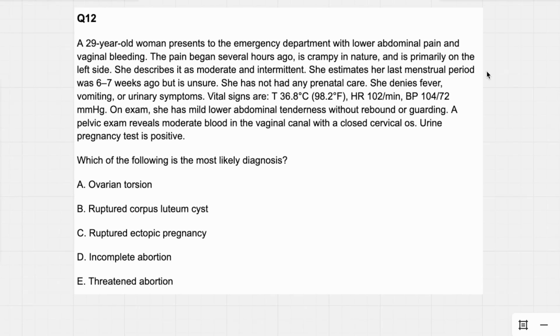Question number 12, which of the following is the most likely diagnosis? And then we see just a bunch of repro stuff. So we know this is a repro question. Easy. This is why we do this. Next up, let's start at the beginning.